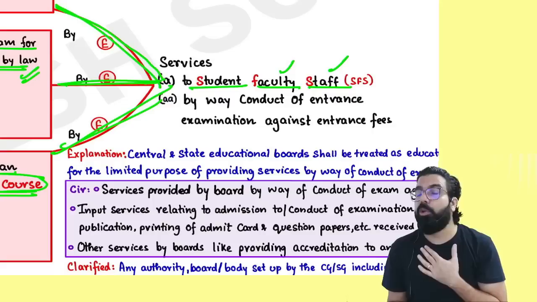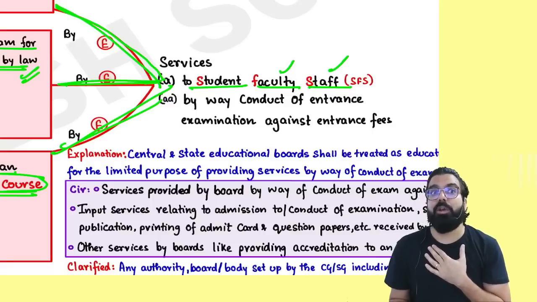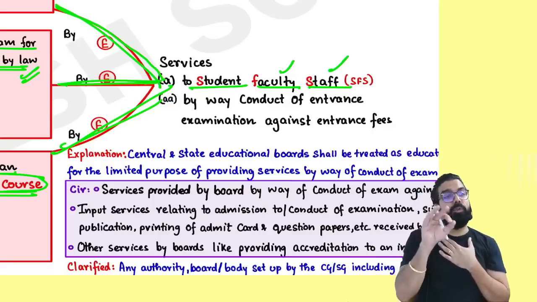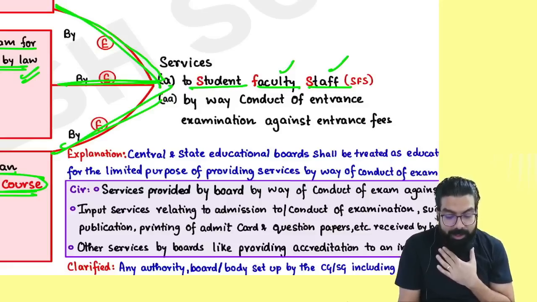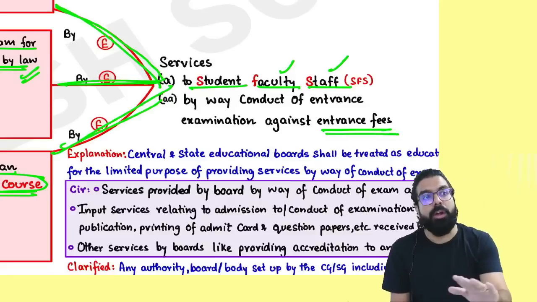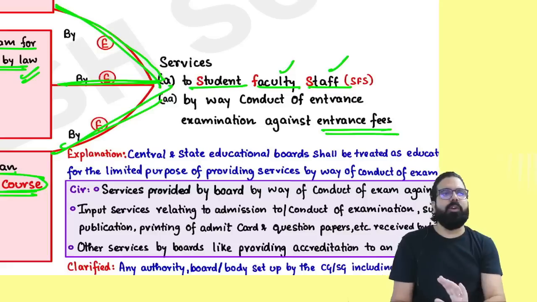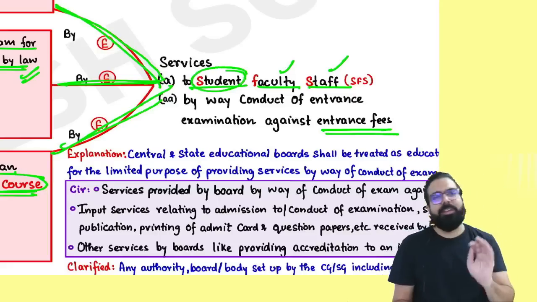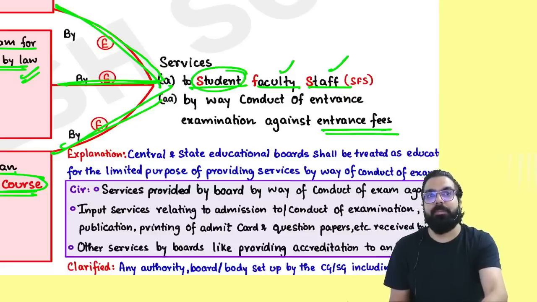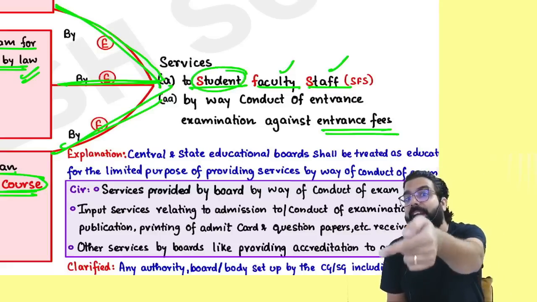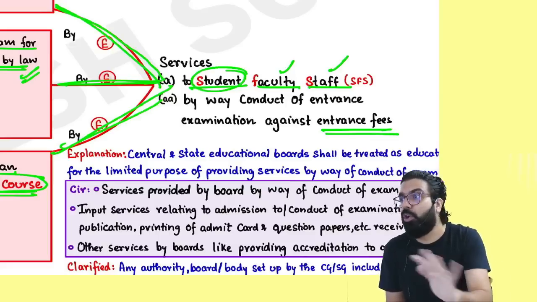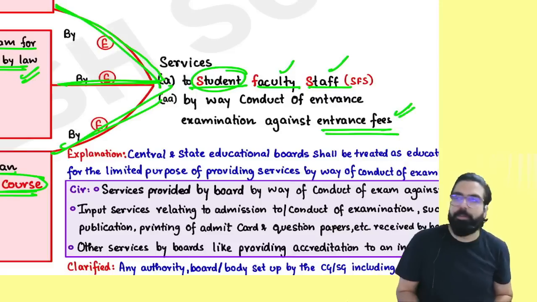The next is, supposing you want to take admission in one educational institution, you will write the entrance test. Then you will pay the entrance fees. Remember, if the educational institution is charging anything as entrance fees, that is also exempted. After you enter the college, then you will become the student. Charging anything to the student is exempt. When you are not a student and you paid entrance fees, that is also exempted. I hope this point is clear.